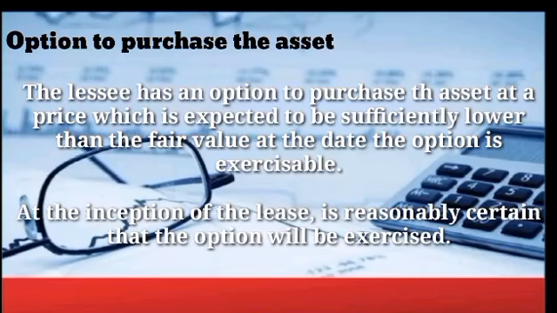If at the inception of the lease the lessee has no intention to exercise that option, see to it that it is an operating lease. It is not enough that the problem says there is an option to purchase the asset. It must be that at the inception date, meaning the start date of the term or contract, it is reasonably certain that the option will be exercised.